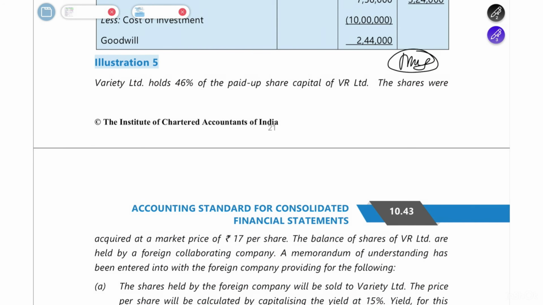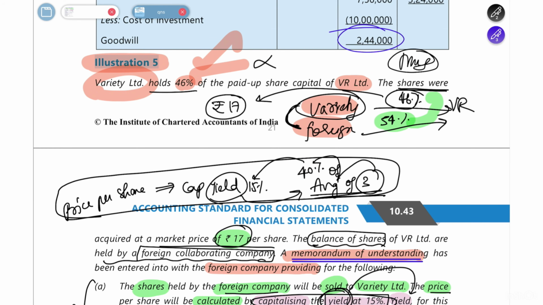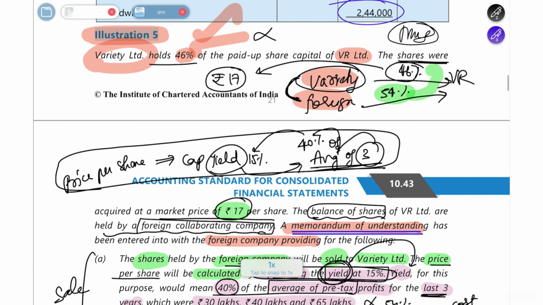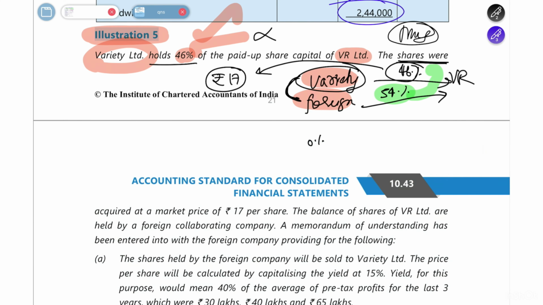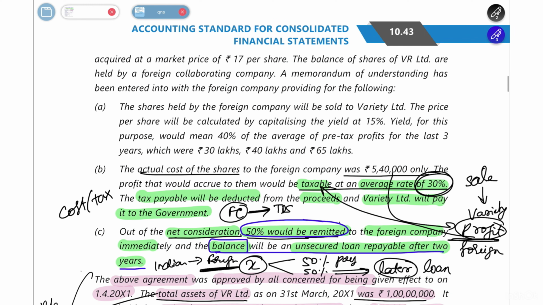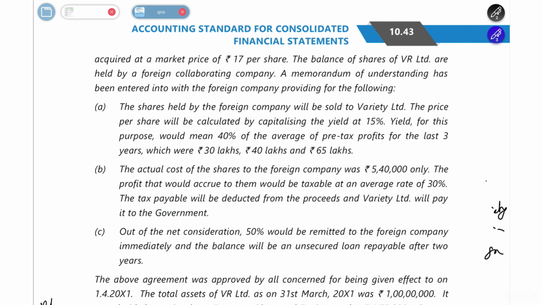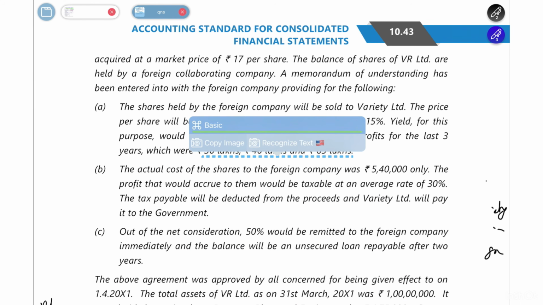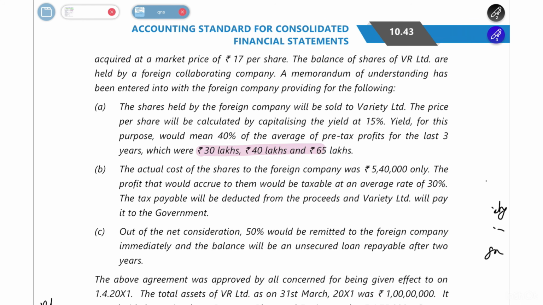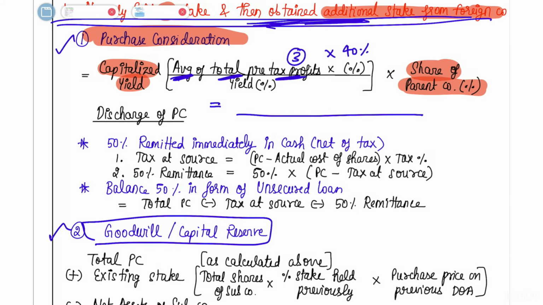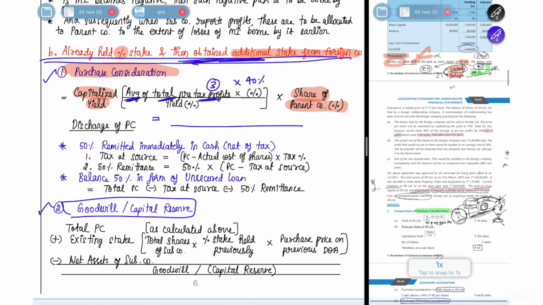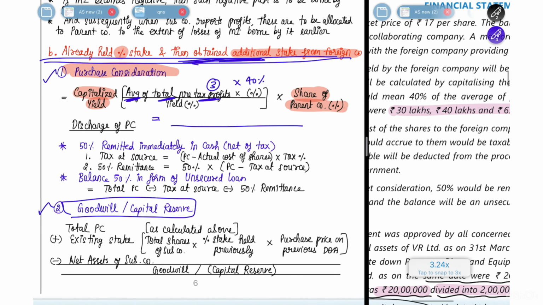So the average of total pre-tax profits is going to be, let's first erase this for better understanding. These are the past 3 years. So this is the last 3 years profit, which is 30 lakh, 40 lakh, and 65 lakh. Let's first take that. Let's just open the side by side and do the working.